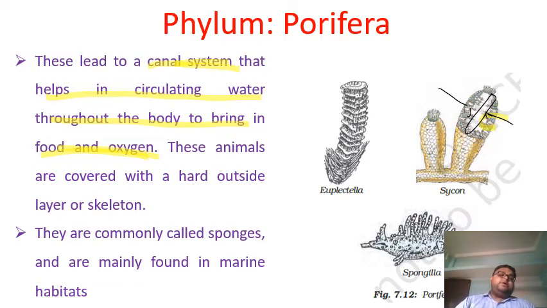Okay, students? The Porifera are covered on the outside by a hard layer, or we can say a skeleton. Now remember what we saw at the beginning of this module, students. We saw a sponge. The sponge also had pores, isn't it? So the animals of this phylum Porifera are also called sponges. The common name for Porifera is sponges.